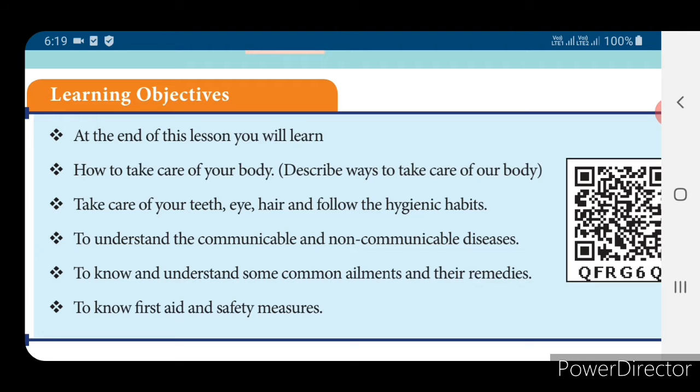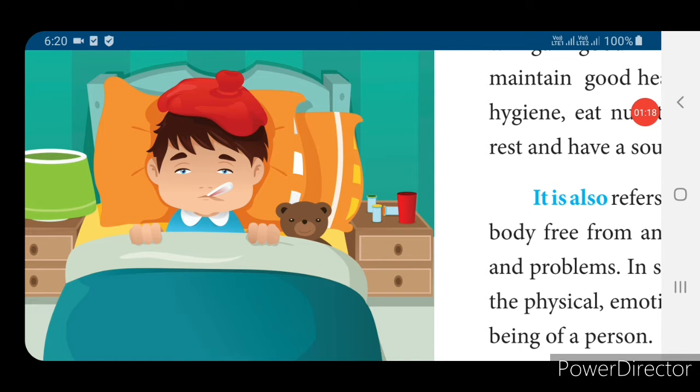Okay children? Can you see this picture? On seeing this picture, what do you understand? One boy fell sick. Yes. In his mouth, a thermometer is placed and he is lying down covering his whole body. On seeing this, we can say this boy is sick. So why is this boy called sick? Maybe his temperature has risen. Maybe his body is dehydrated. Maybe this boy got flu, cold, like this.